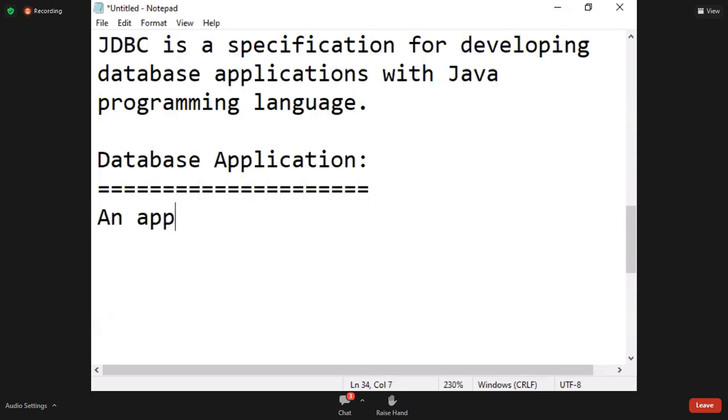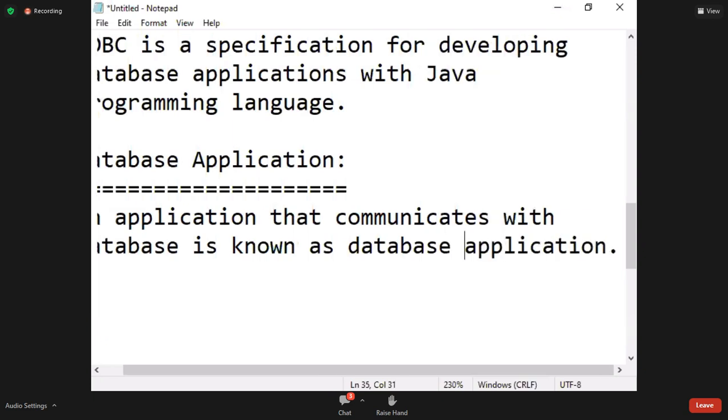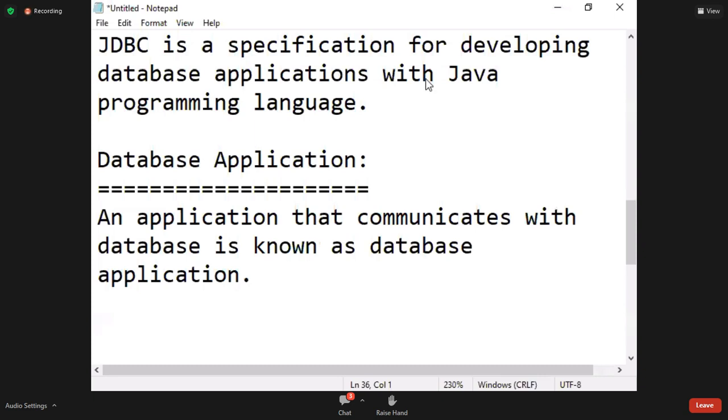An application that communicates with database is known as database application.